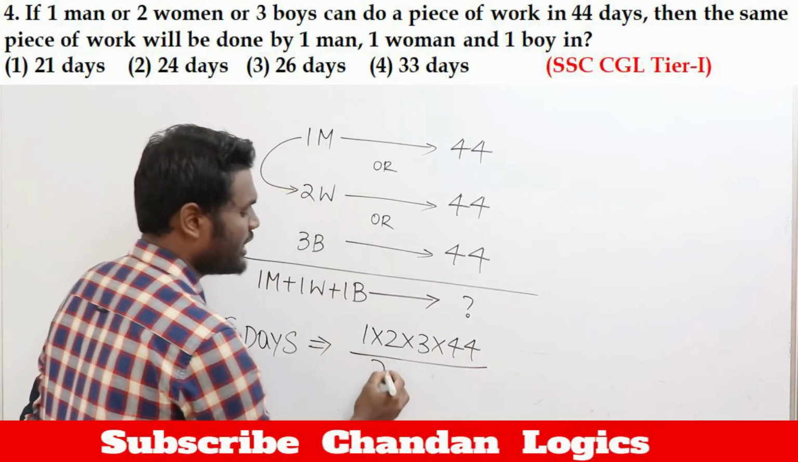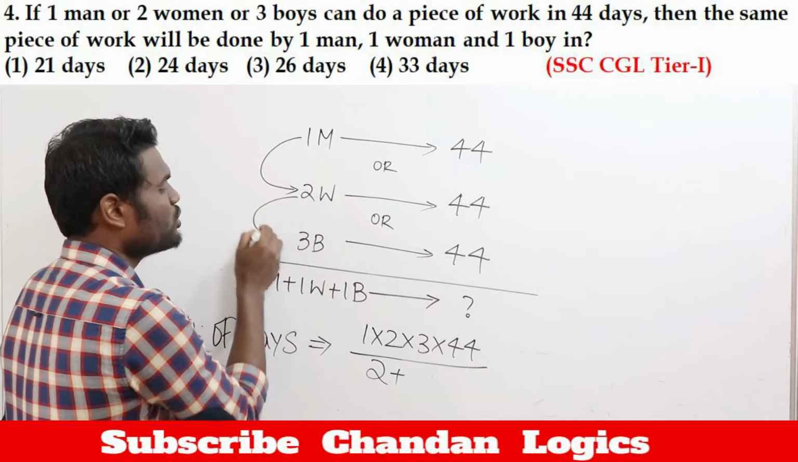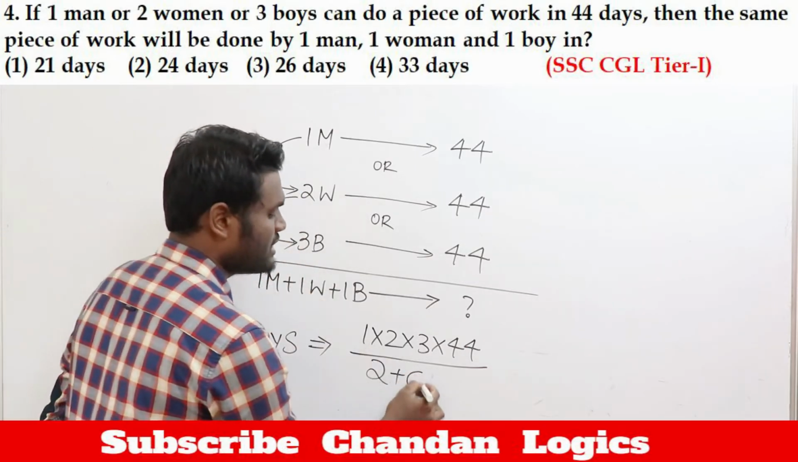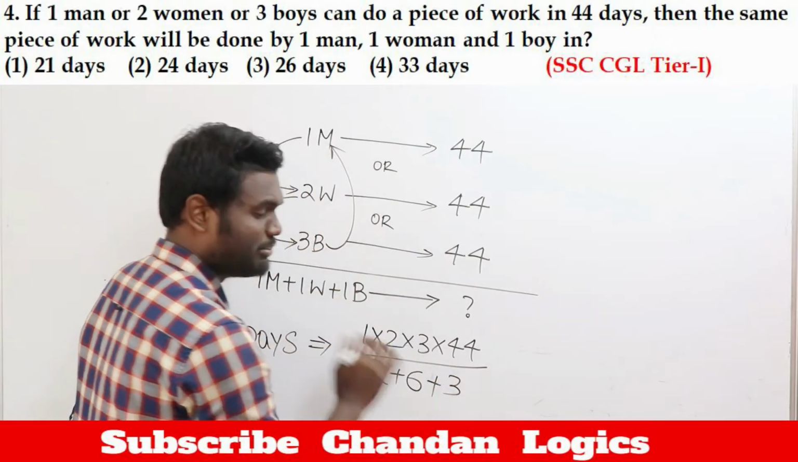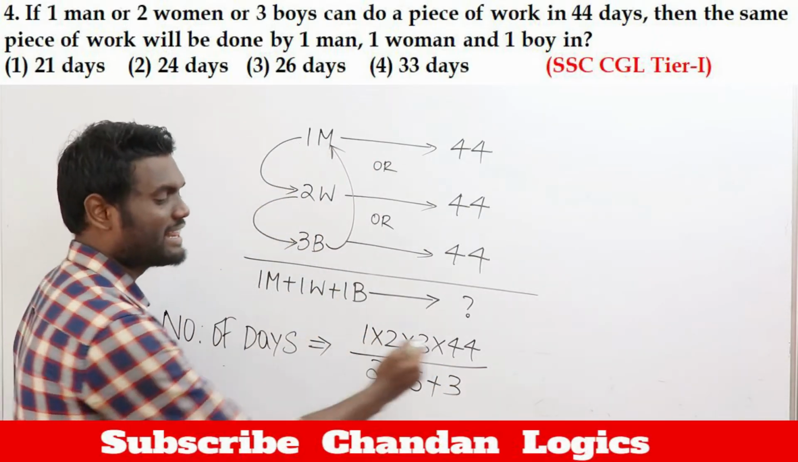What is 1 into 2? 1 into 2 is 2, plus multiply 2 into 3. 2 into 3 is what? 2 into 3 is 6, plus multiply 3 into 1. 3 into 1 is what? 3. Okay, simple. That's it. Your calculation is done and you can get the answer directly.